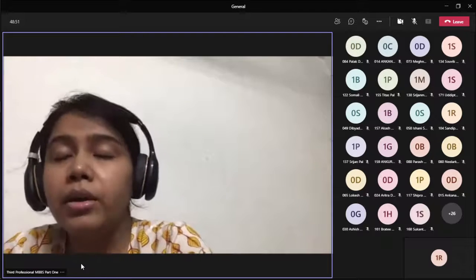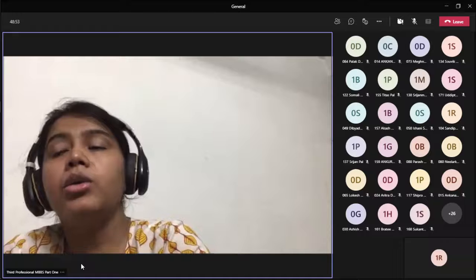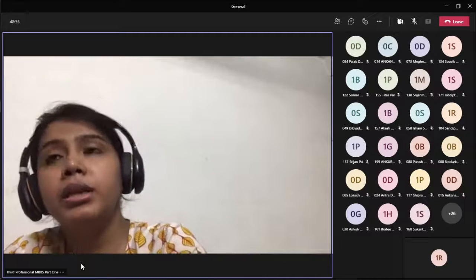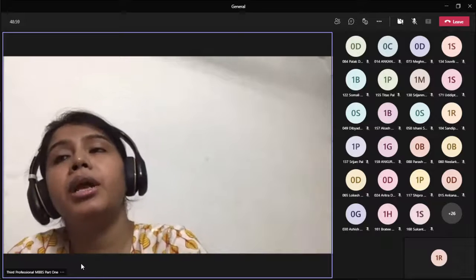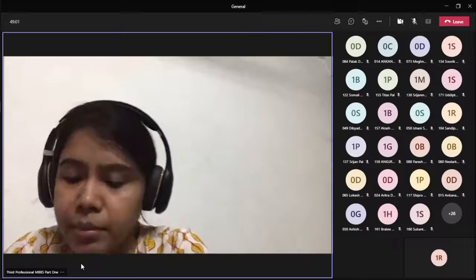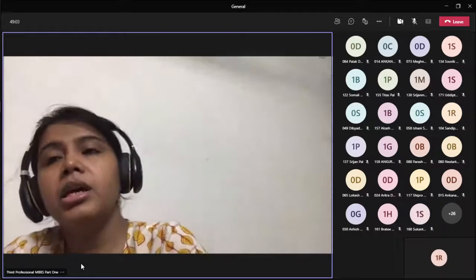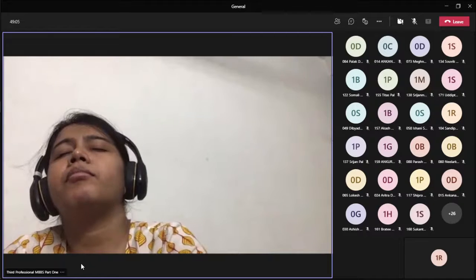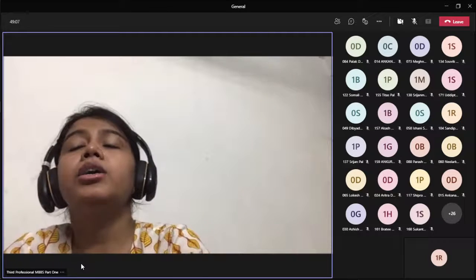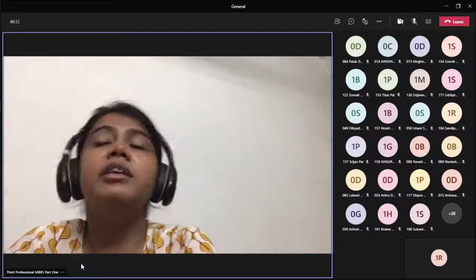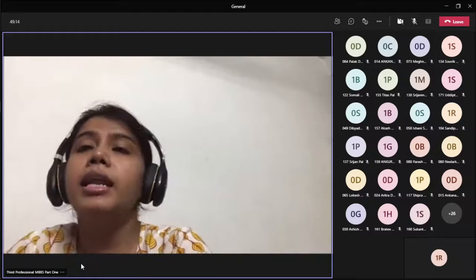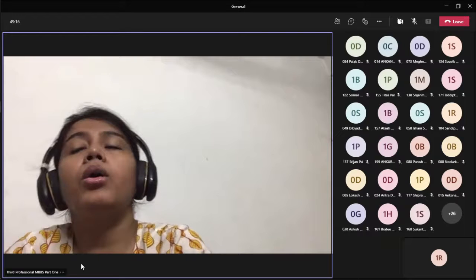So pallor plus hepatosplenomegaly, without lymphadenopathy and without any bleeding manifestation, is first a possibility of chronic hemolytic anemia. Other possibilities are chronic malaria, chronic kala-azar, disseminated TB or ALL.